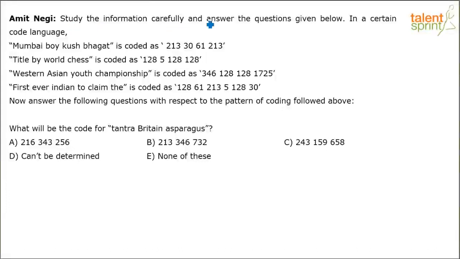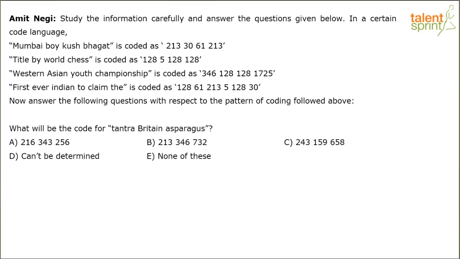Study the information carefully and answer the questions given below. In a certain code language, Mumbai boy Kush Bhagat is coded as 213, 30, 61, 213. Title by World Chess is coded as 128, 5, 128, 128. And so on, right? Western Asian Youth Championship is coded as 346, 128, 128, 1725. And then first ever Indian to claim the is coded as 128, 61, 213, 5, 128, 30.